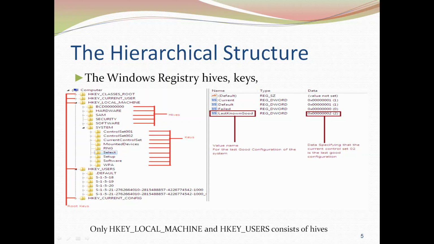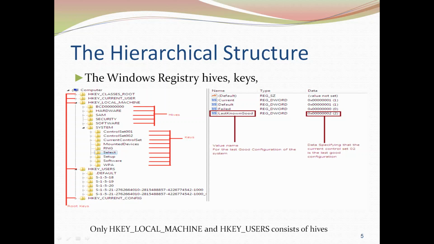And then there is the system hive. This particular system hive maintains the device drivers and the service related information, the configuration. So that is maintained in the system hive. If you expand the system hive, we will be able to see these kinds of keys: ControlSet001, CurrentControlSet, MountedDevices, Select, Setup, WPA and Software. These are nothing but the keys which come under the system hive.